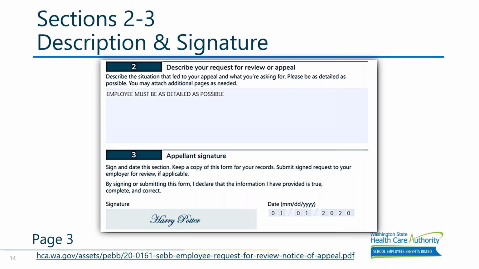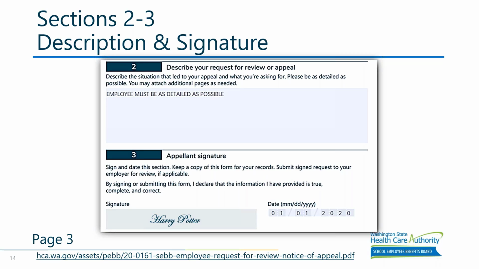Okay, so sections 2 and 3. Please make sure that the employees fill out both sections 2 and 3 of the form before they send the appeal form back to you for your employer review. Section 2 needs to be filled out to indicate what exactly the employee is appealing or asking for. Some examples of reasons to appeal are wanting to change medical plans or dental plans, adding and removing dependents, or wanting to waive enrollment. If this section is not completed, it will cause delay in an order being issued.